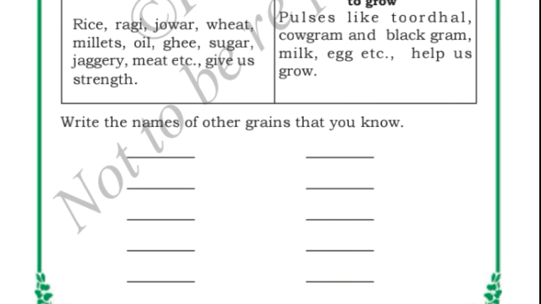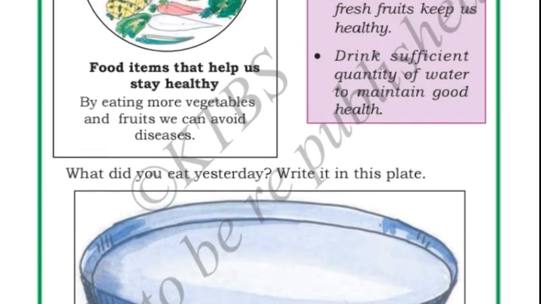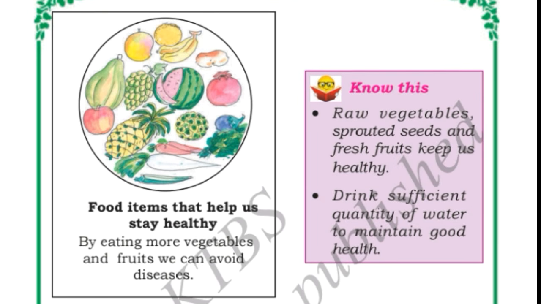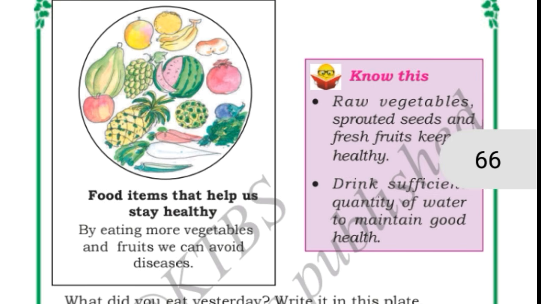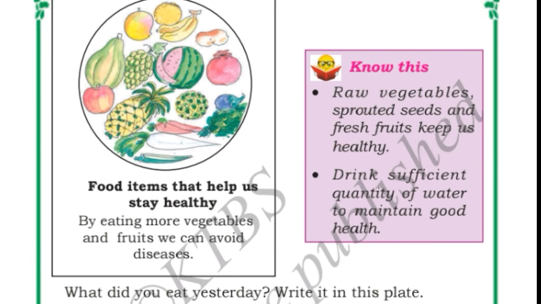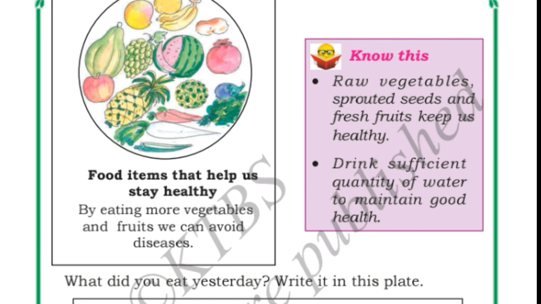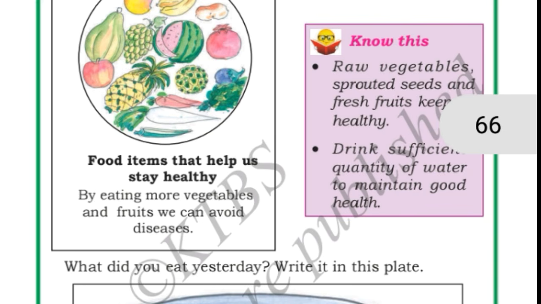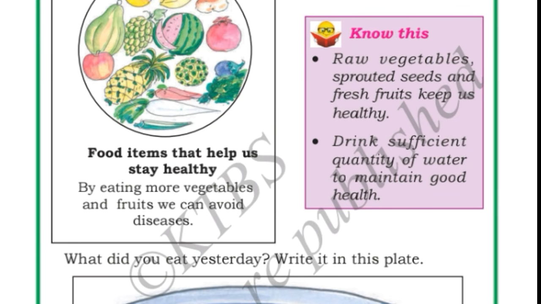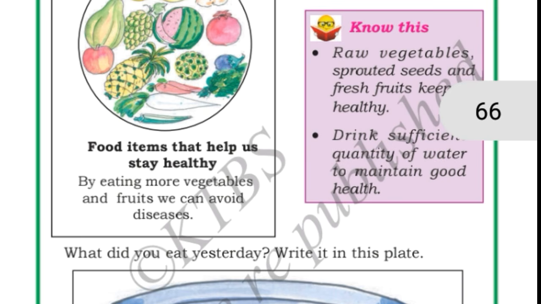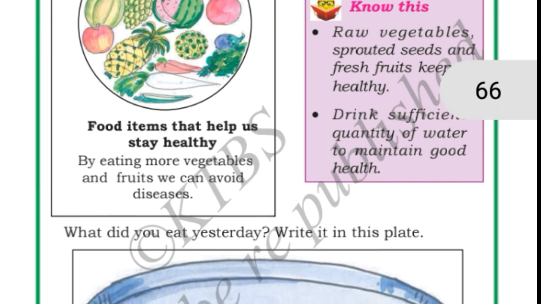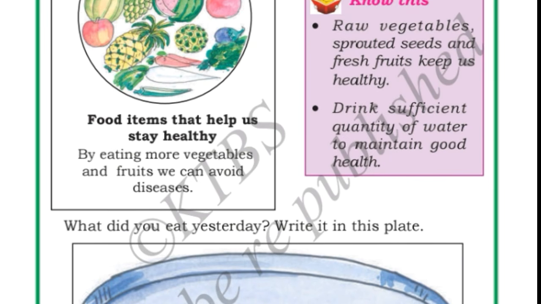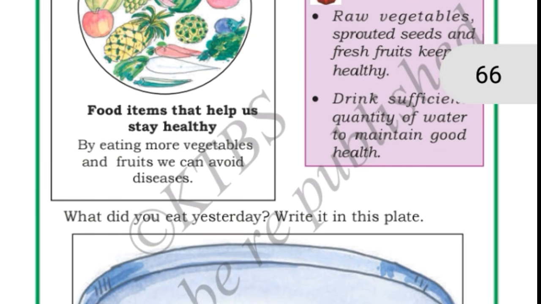Now let us study about the food items which keep us healthy. See here, you can see the food items that help us to stay healthy. By eating more vegetables and fruits, we can avoid diseases. So fruits and vegetables are the food items which help us to stay healthy. If we want to be away from the diseases, if we don't want to fall ill or sick, we need to stay healthy. We need to make our immunity strong. So by eating more fruits and vegetables, we can make ourselves healthy and help to prevent the diseases.